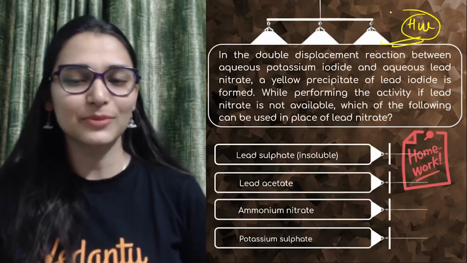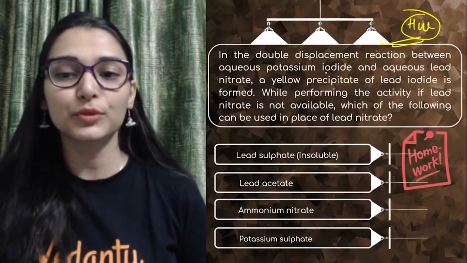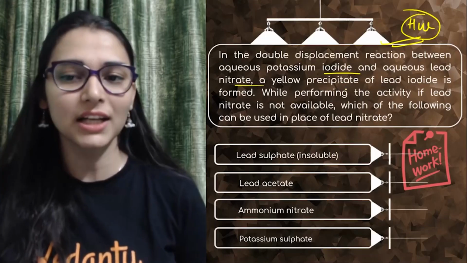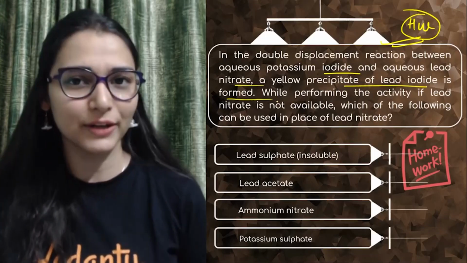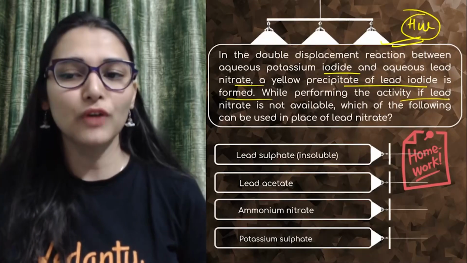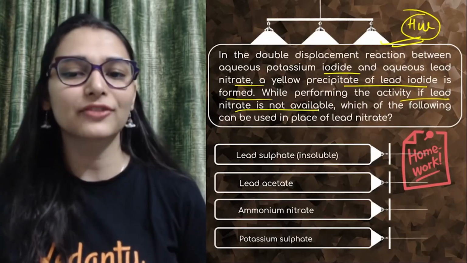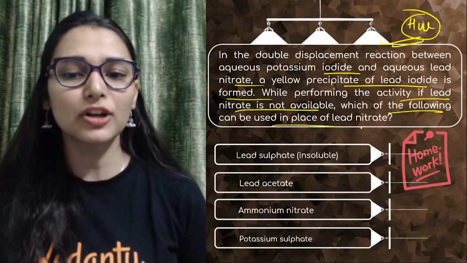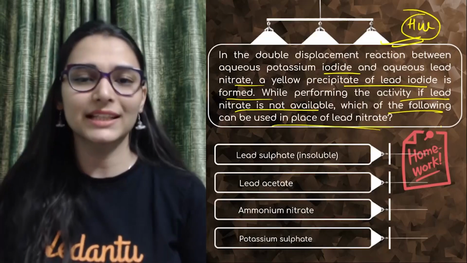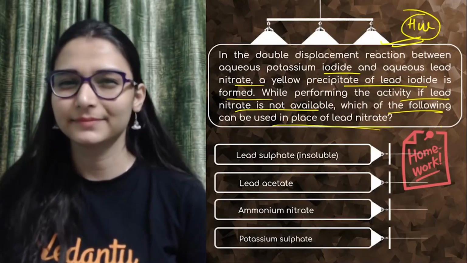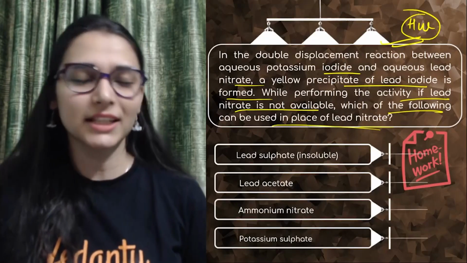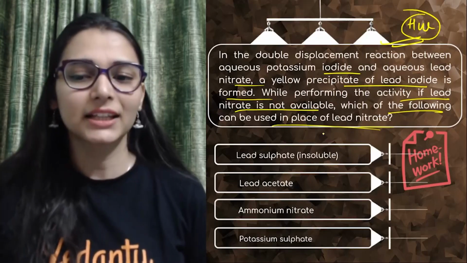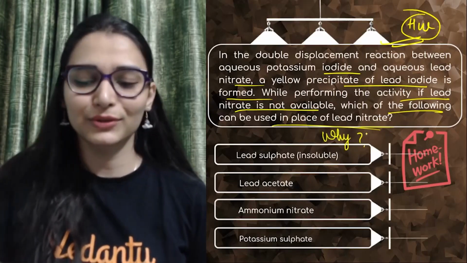In a double displacement reaction between aqueous potassium iodide and lead nitrate, a yellow precipitate of lead iodide is formed. If lead nitrate is not available, which of the following can be used in place of lead nitrate? Let me know in the comment section what you would use and why.